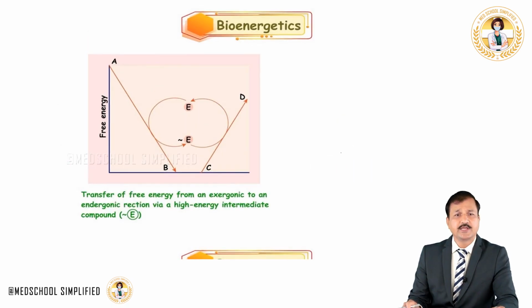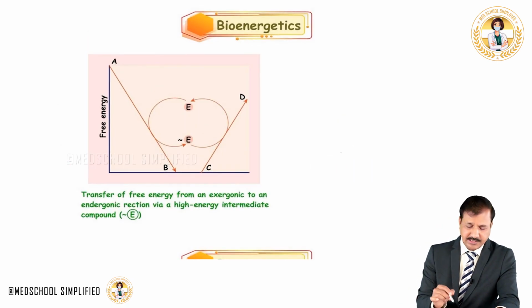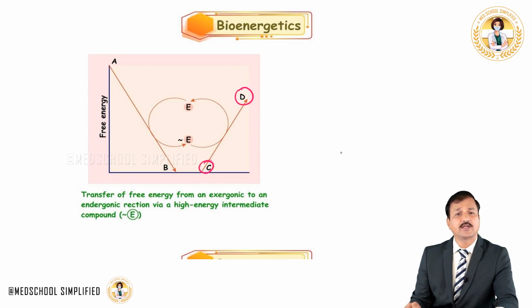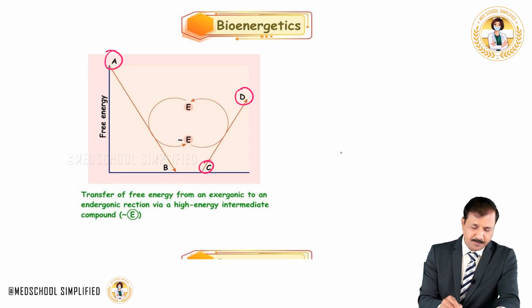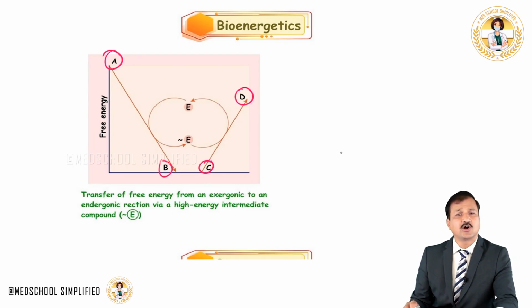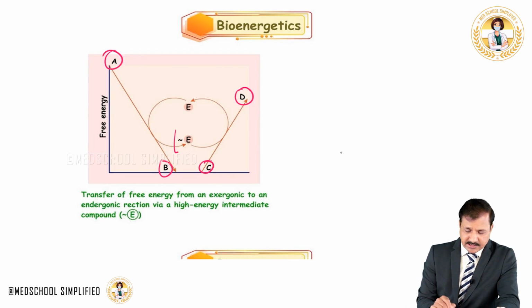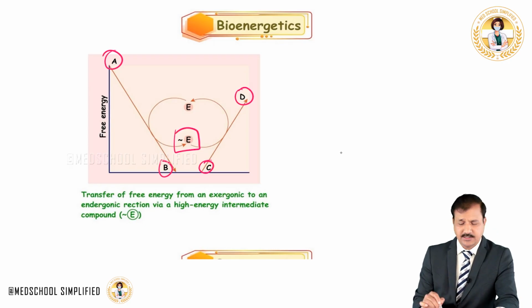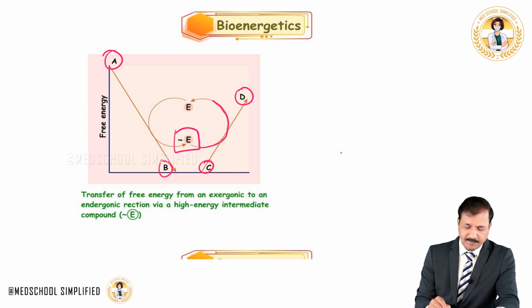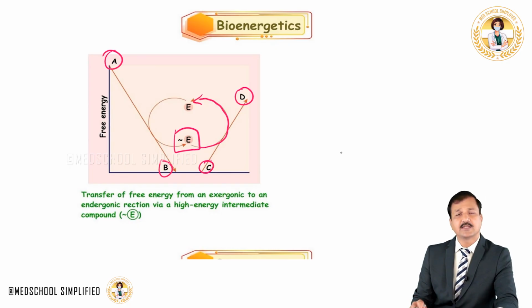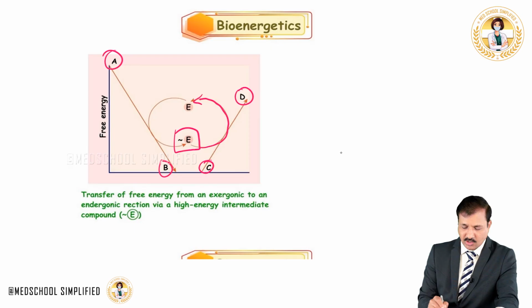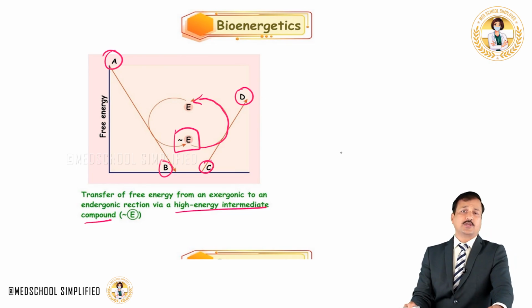So that is what is shown here in this particular figure. As you see, conversion of C into D is an endergonic reaction. Conversion of B into A is an exergonic reaction. So the energy released in the exergonic reaction is coupled with the endergonic reaction and makes the reaction possible. The transfer of free energy from an exergonic reaction to an endergonic reaction via a high energy intermediate compound is shown here.